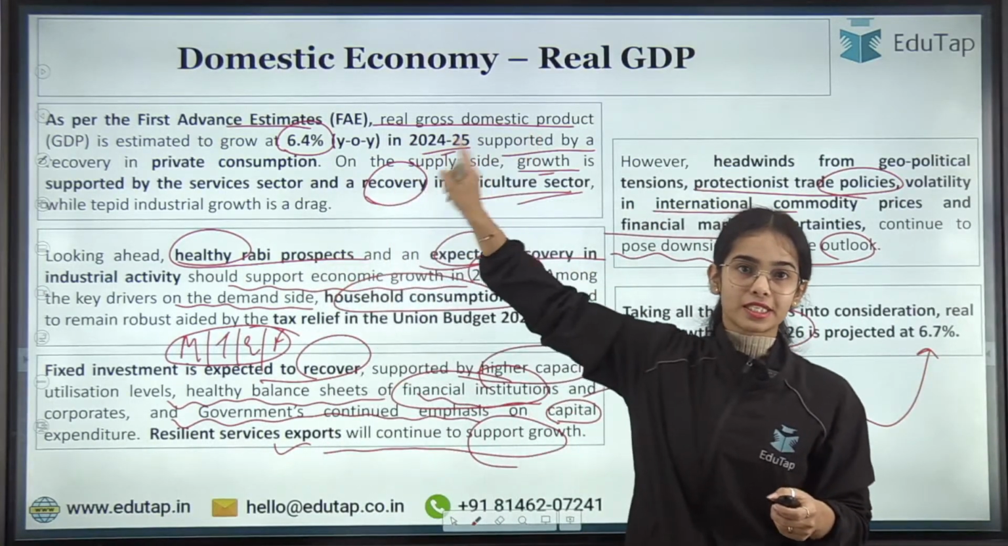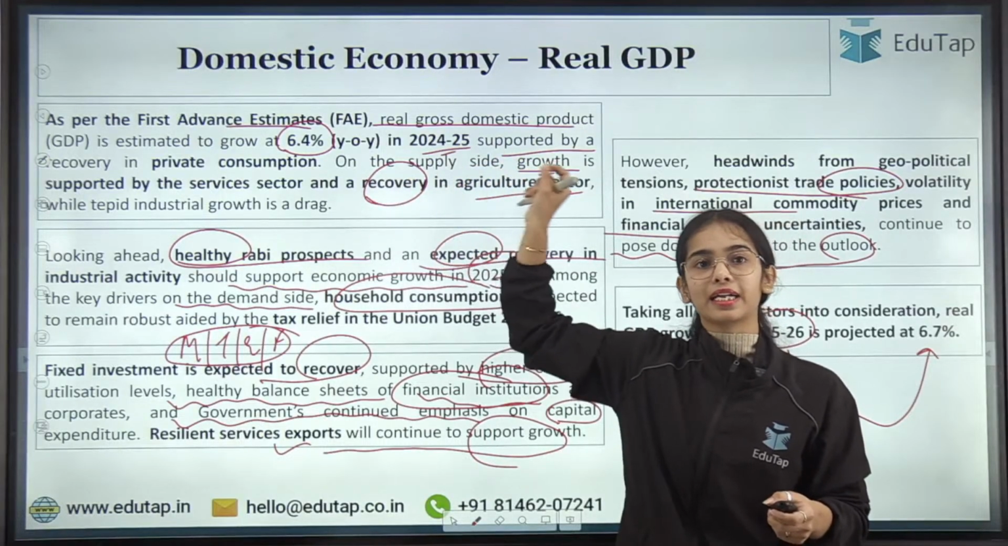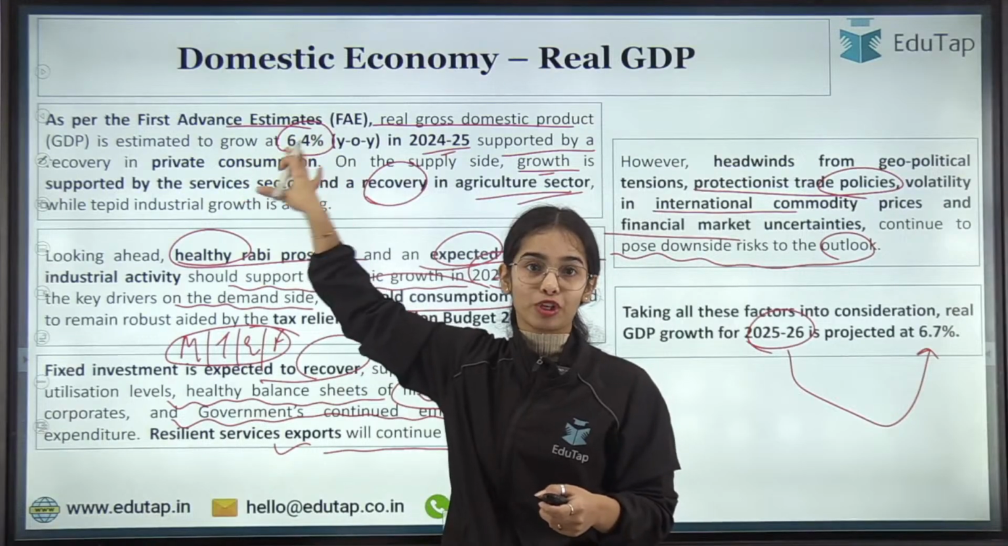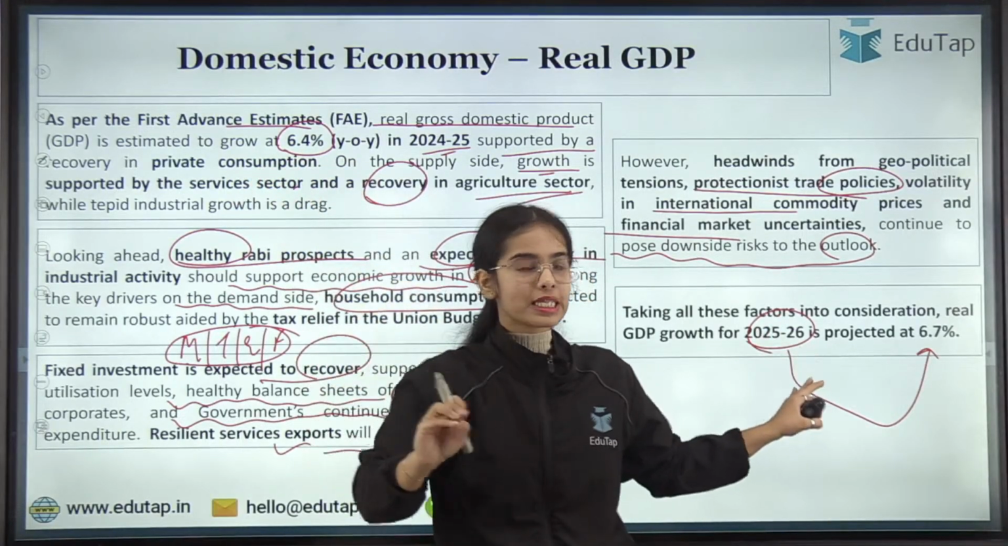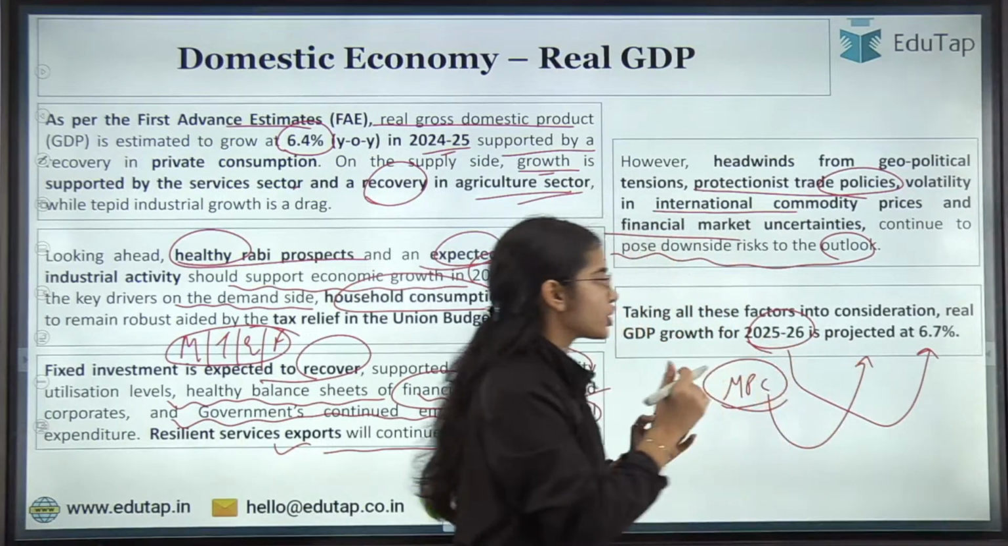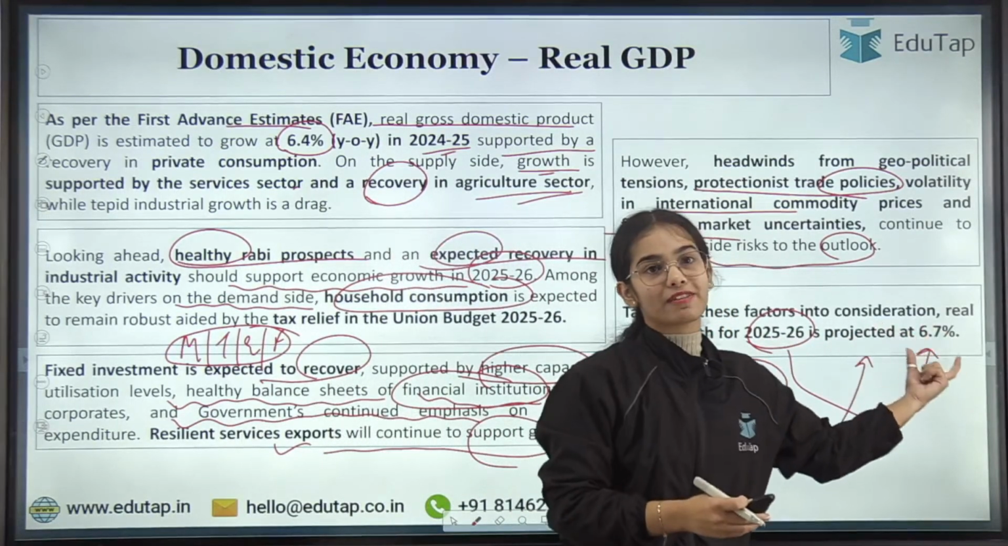The first advanced estimate of the NSO is saying that the 2024-25 real GDP growth is expected at 6.4%. For 2025-26, the MPC, Monetary Policy Committee, has said that the real GDP growth is expected at 6.7%.